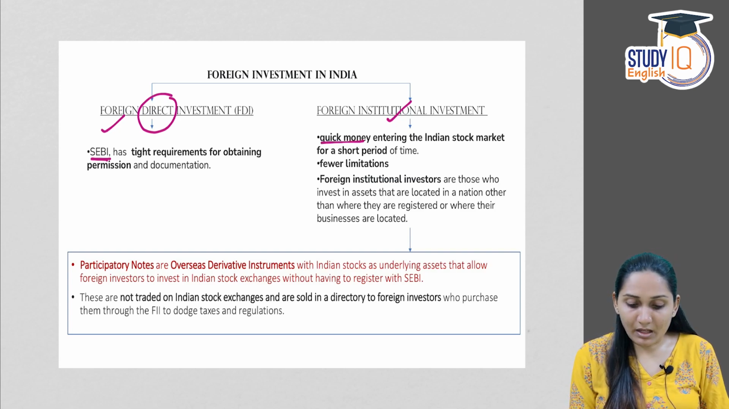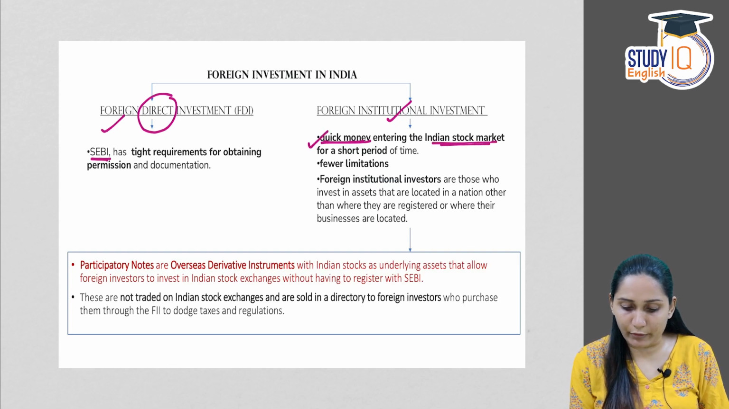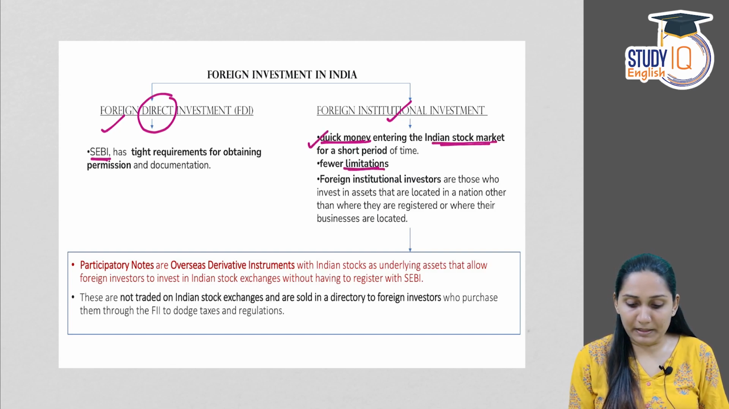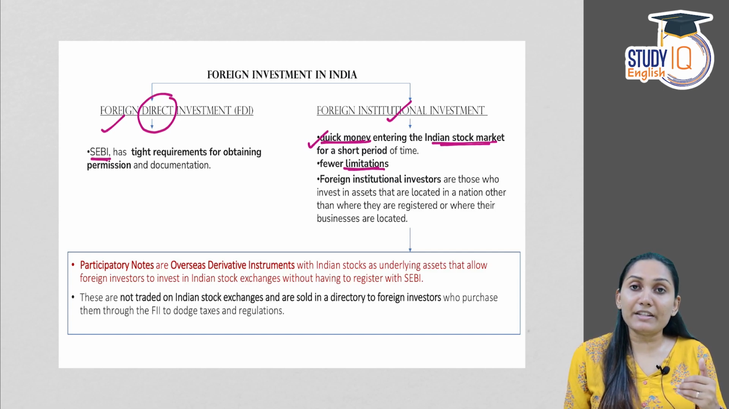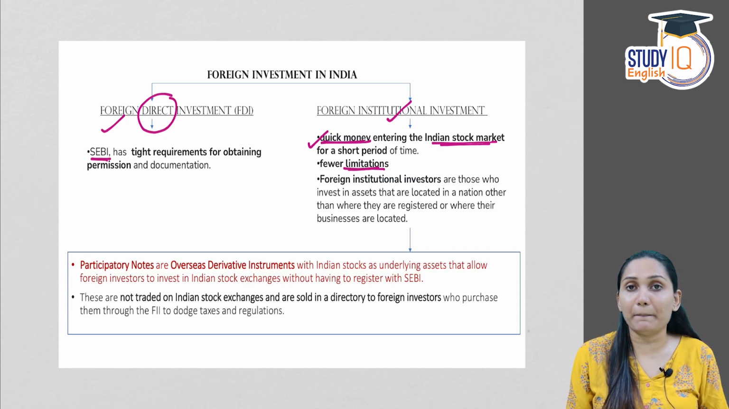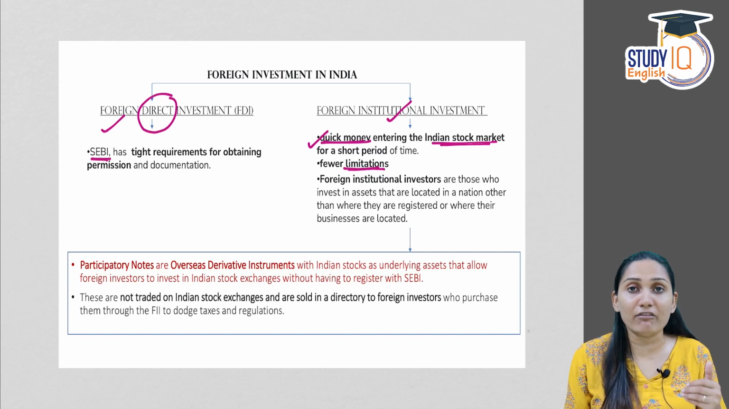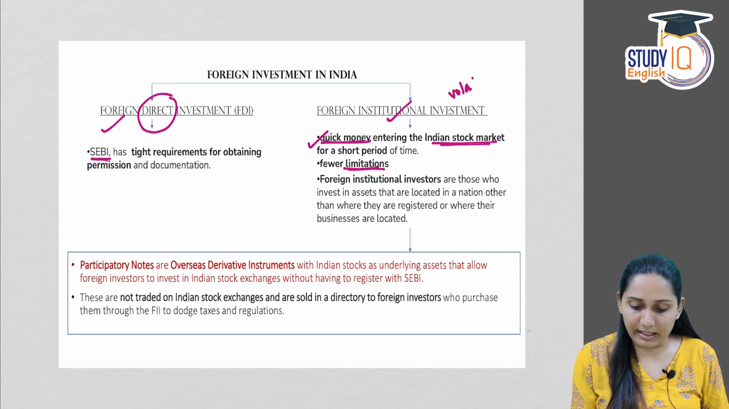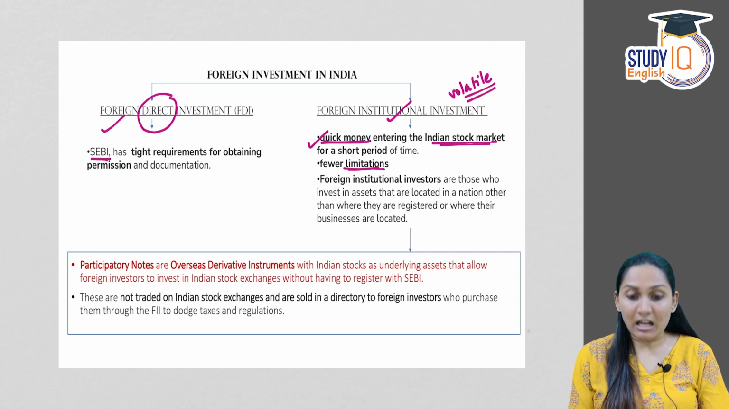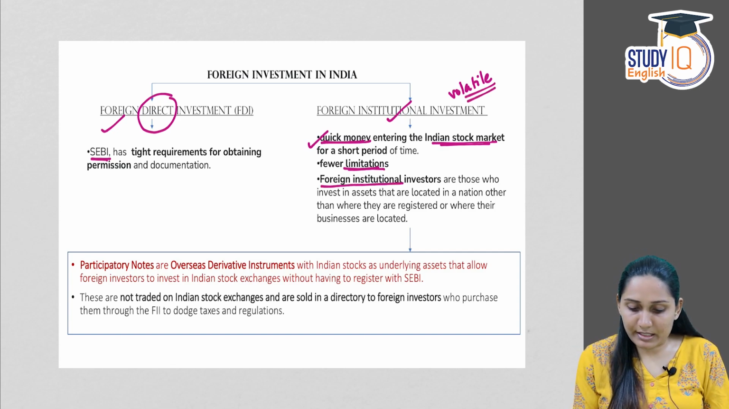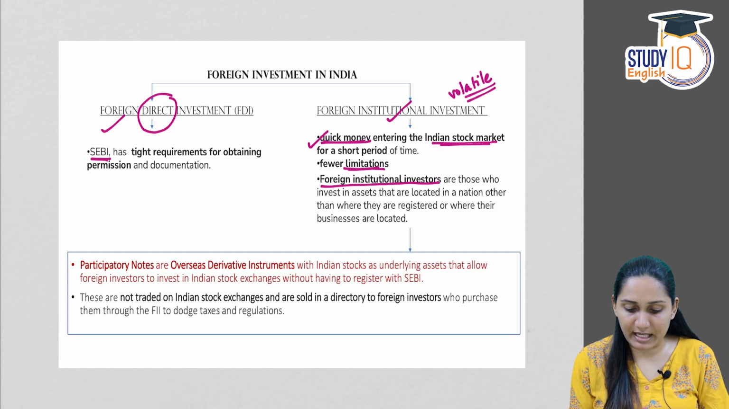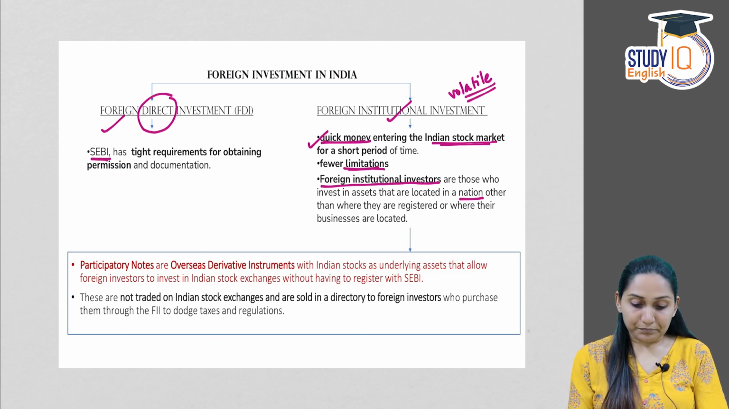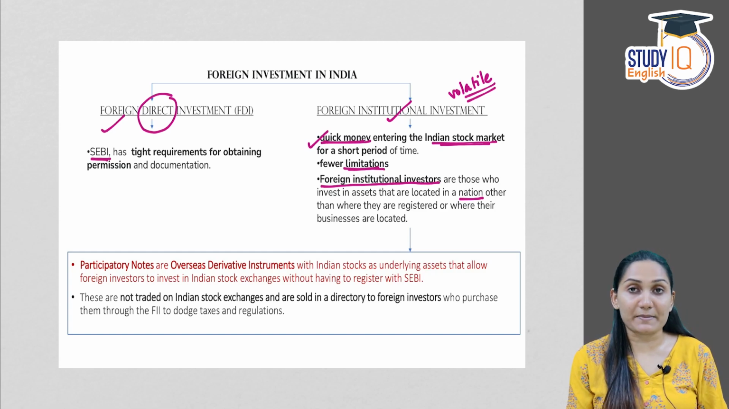So here regulations are less. There is quick money entering the Indian stock market for a short period of time. But there are some limitations because these are investments made in the shares of the company. Therefore, it's highly liquid and highly volatile. So the nature of these investments is highly volatile. Foreign institutional investors are those who invest in assets located in a nation other than where they are registered or where their businesses are located. So that is foreign institutional investment.